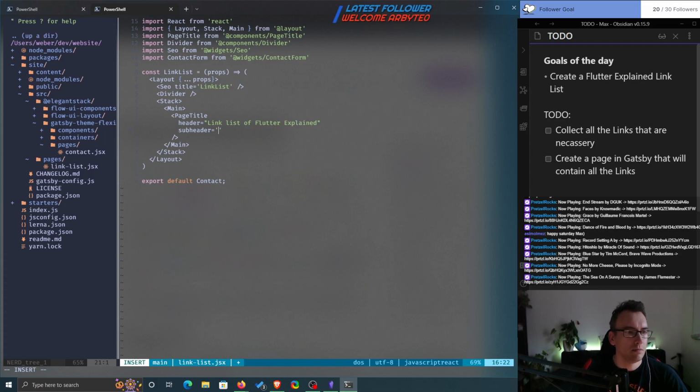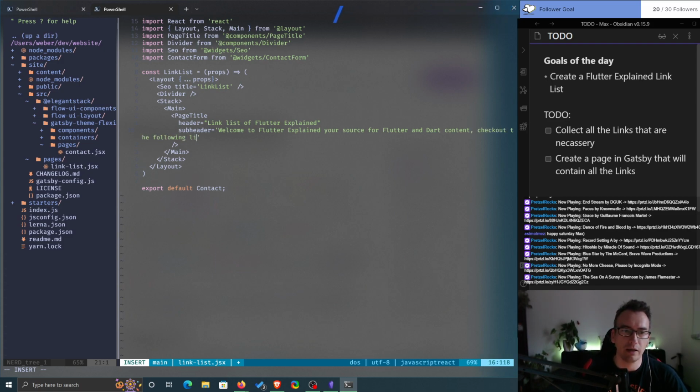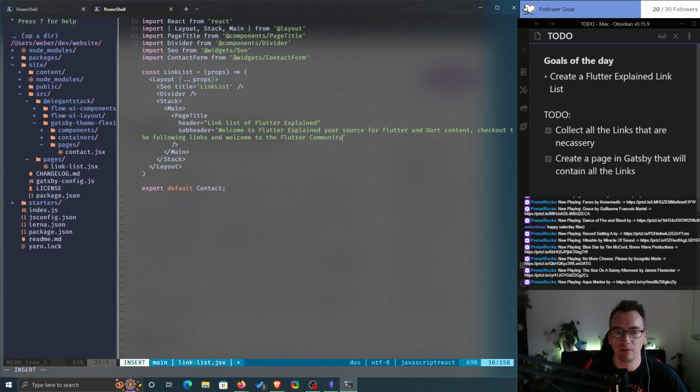So, welcome to Flutter Explained, your source for Flutter and Dart content. Check out the following links and welcome to the Flutter community. Save, and now we have the page, we have main stack.